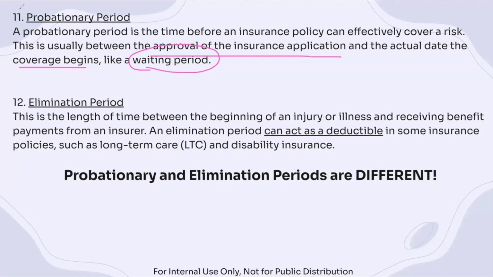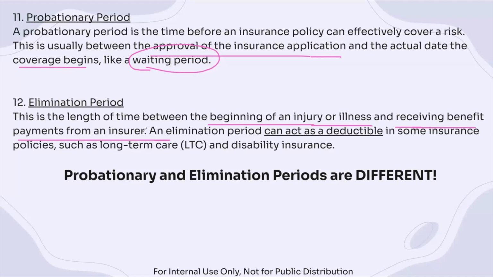Now, the elimination period is the length of time between the beginning of an injury and receiving benefit payments from an insurer. This is different from the probationary period because it starts from the beginning of an injury or illness, and it ends whenever the insured can start receiving benefit payments from the insurer.